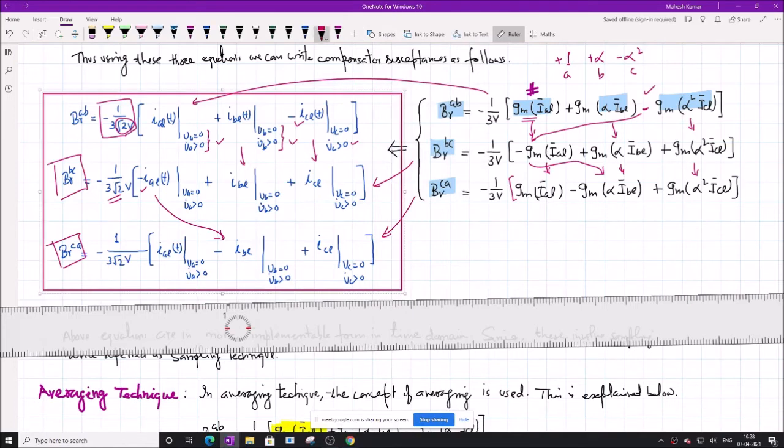These expressions are formed based on the sampling technique, and you can see they are very well in realizable form. What we have to do is just put three sensors for each phase load current, A phase, B phase, C phase, and sense the current at certain instants. And what are these instants? These are the positive zero crossings of the phase A, phase B, phase C voltages. At that instant, substitute these values in the expression, and finally you can find B gamma AB, B gamma BC, B gamma CA, which is our main target. I hope you got it.